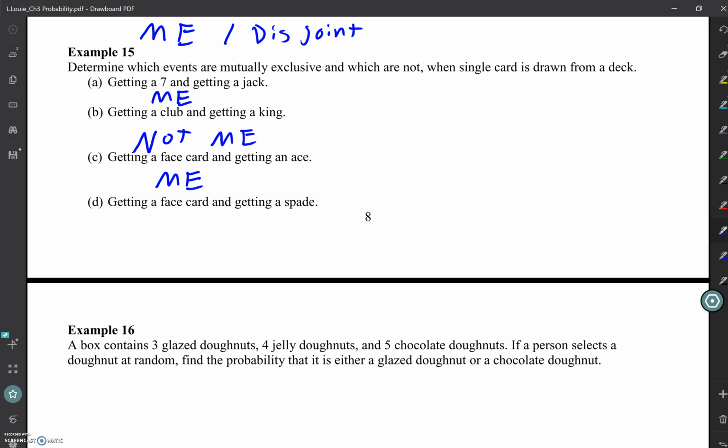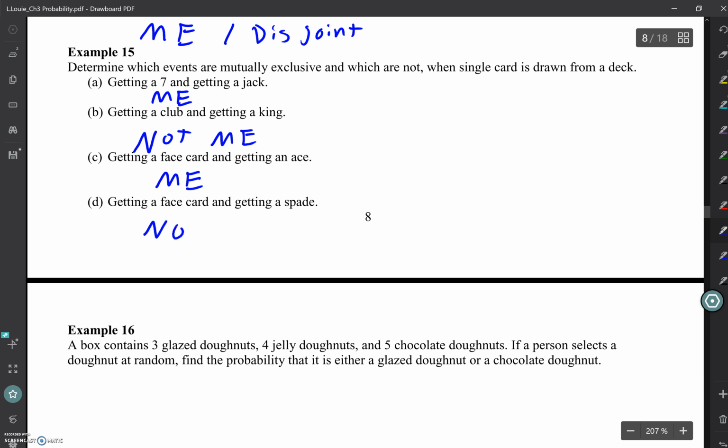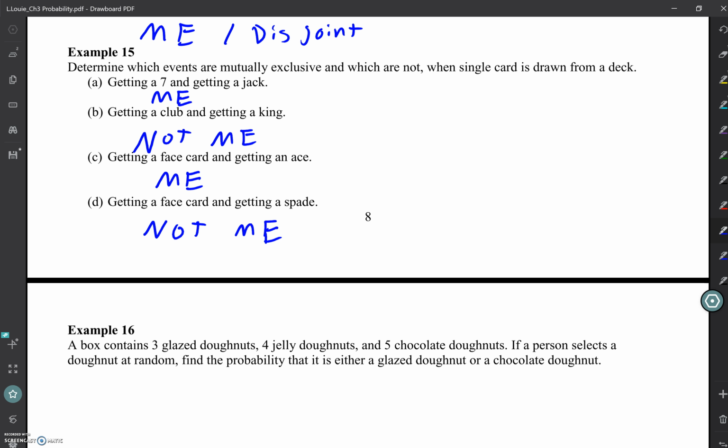Getting a face card and getting a spade. Not mutually exclusive. All right. Because we can get a face card that is a spade. Questions on that?